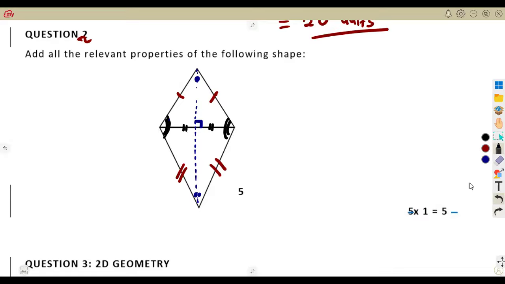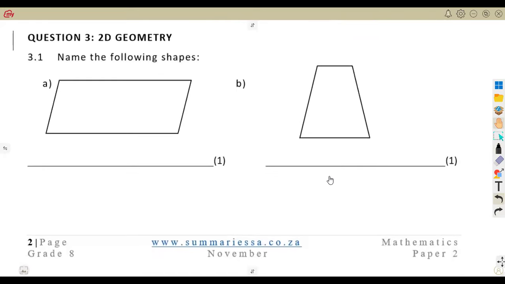It has been divided into 2 equal parts, and being at what? At 90 degrees. Which makes this triangle congruent to this triangle and this other triangle congruent to this other. So they just wanted you to indicate some of these properties. Remember your kite, guys, in your simplification.